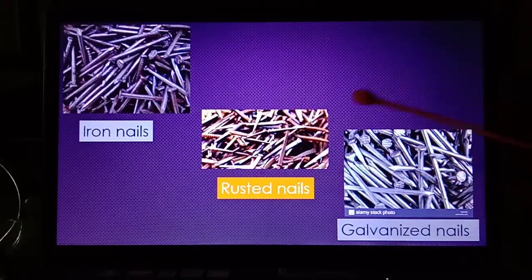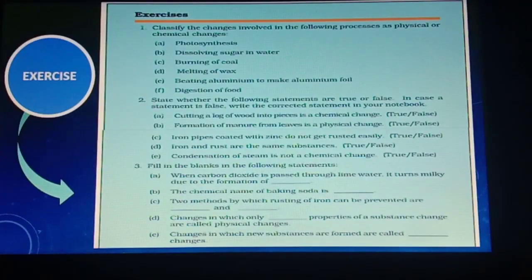In galvanization, with the help of electricity, we deposit a thin layer of zinc on the iron products, and they will be protected from contact with air and water and will not get rusted.